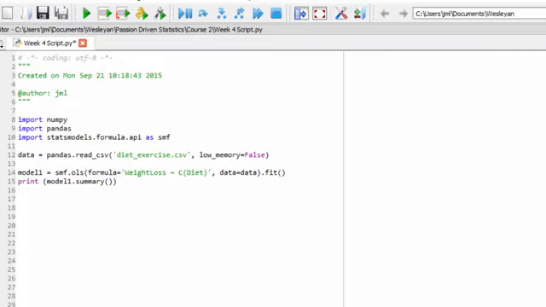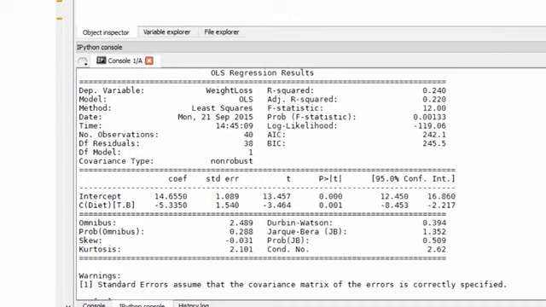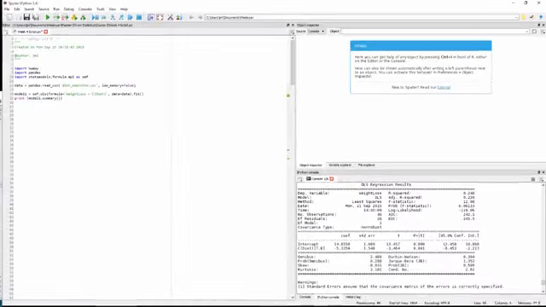The resulting output for my analysis is shown here. As you can see, weight loss is our response or dependent variable. There are 40 observations in the data set. The F value is 12, and it's associated with a significant p-value, that is, a p-value less than 0.05. While this tells us that there is an association between diet type and weight loss, to understand that association, we need to look at output using the group by function.